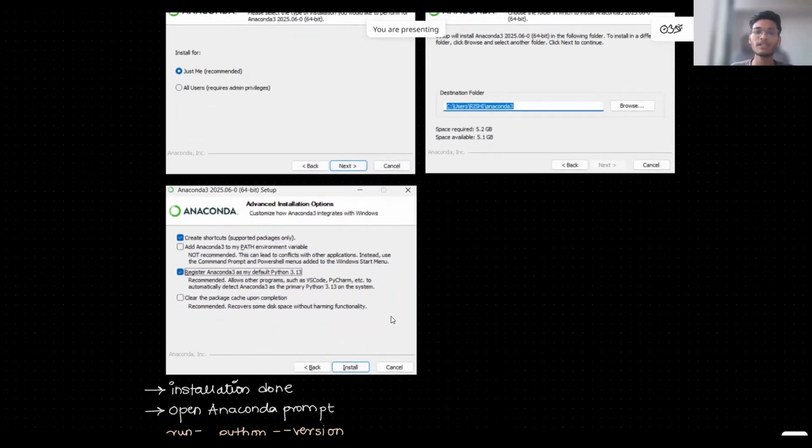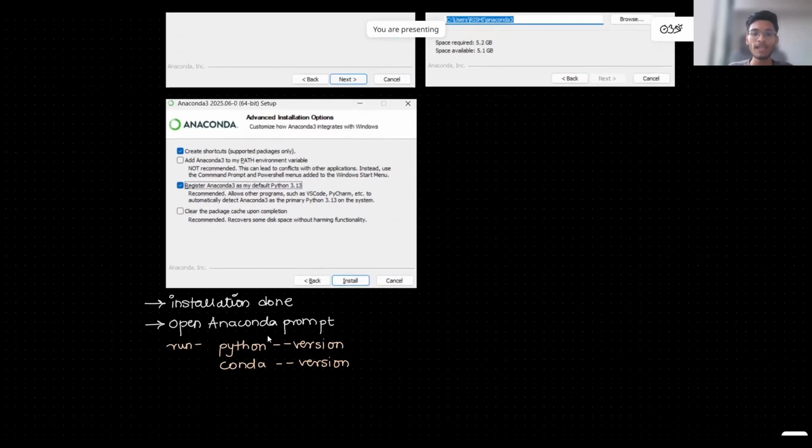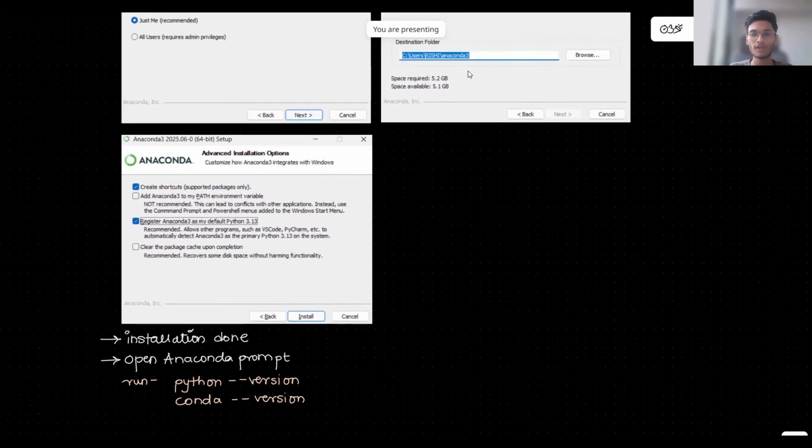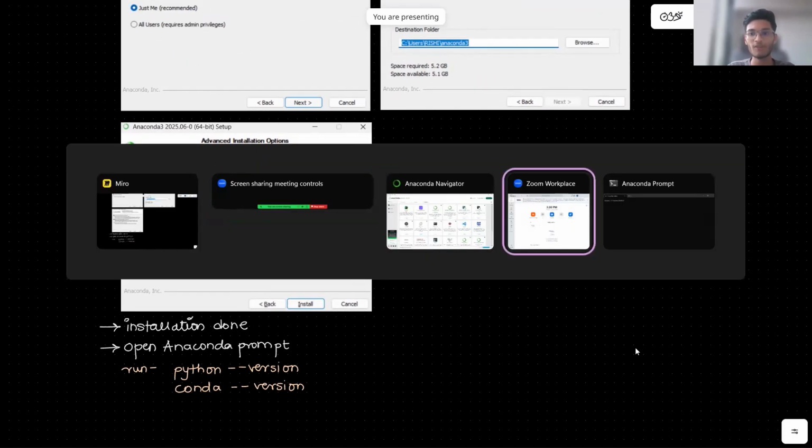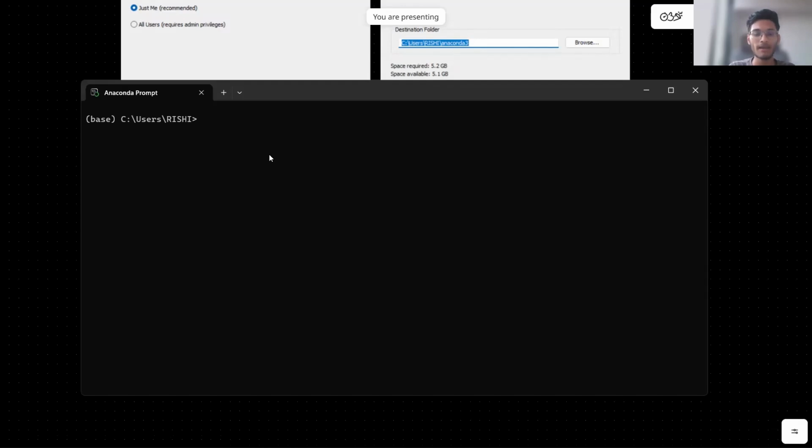Now to verify whether it is installed or not, you have to open the Anaconda prompt and run these two commands. Now I will show you that. So basically you have to go to Anaconda prompt and write here python --version. You will get some Python version, 3.13.5, and similarly you have to write conda --version. If you get these outputs, it means that your installation is successful.